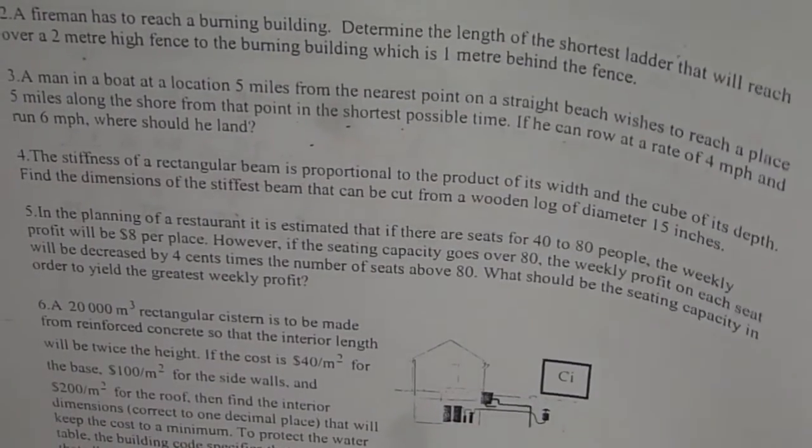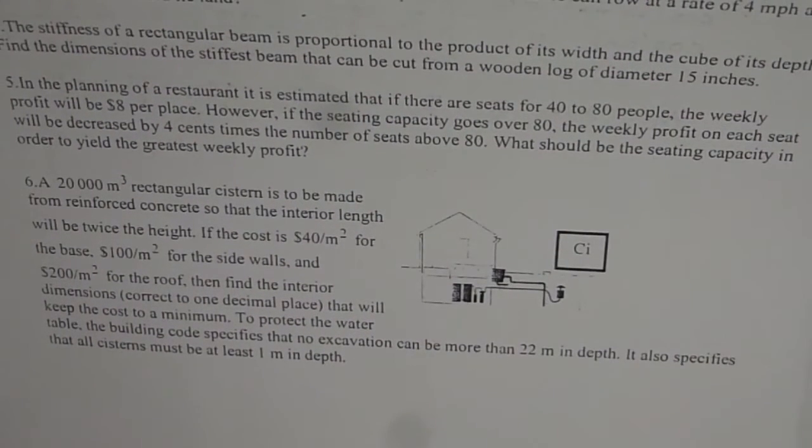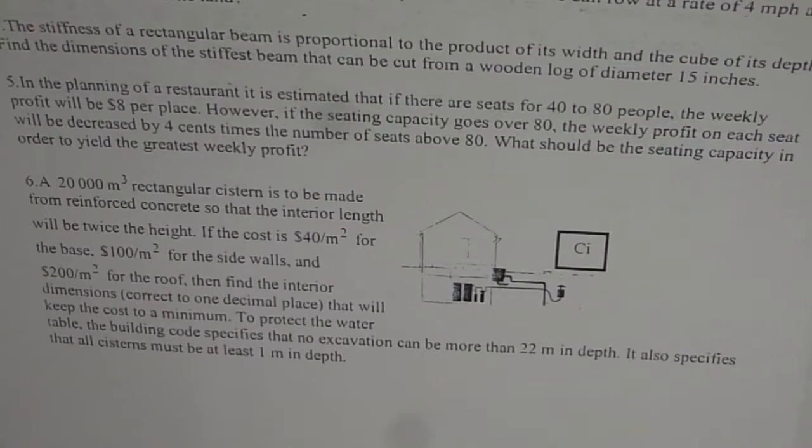And here is the last question, question number 6. A 20,000 meter cube rectangular cistern is to be made from reinforced concrete so that the interior length will be twice the height. If the cost is $40 per meter square for the base, $100 per meter square for the side walls, and $200 per meter square for the roof, then find the interior dimensions correct to one decimal place that will keep the cost to a minimum.